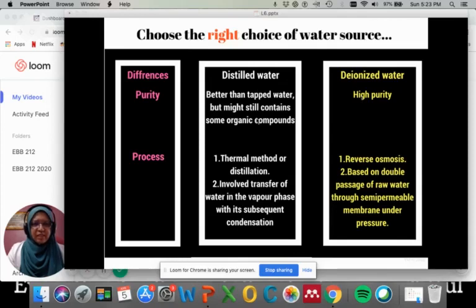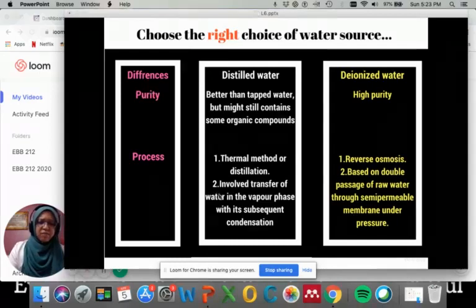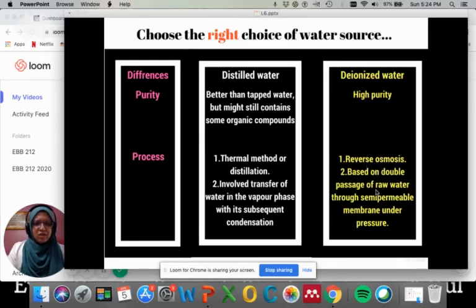Distilled water is better than tap water but might still contain some organic compounds because distilled water is processed through a thermal method or distillation, where the water is transferred from vapor phase and subsequently to condensation and you get distilled water. While deionized water is processed through reverse osmosis, based on double passage of raw material through a semi-permeable membrane under pressure. So that's why deionized water is highly pure. If you have a choice between deionized water and distilled water, go for deionized water. Okay, so we will learn about synthesis methods in the next lecture.